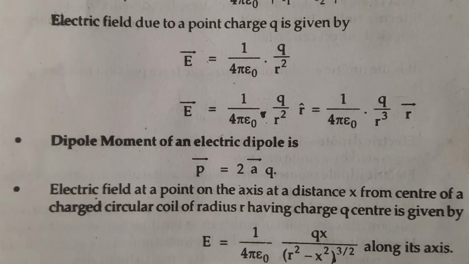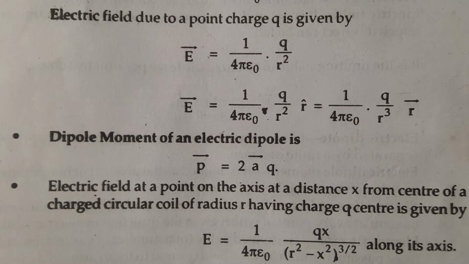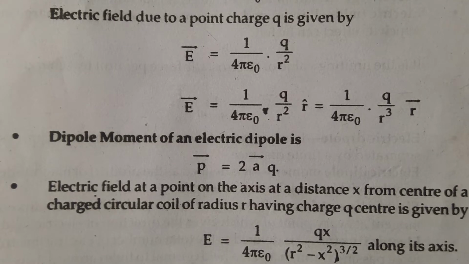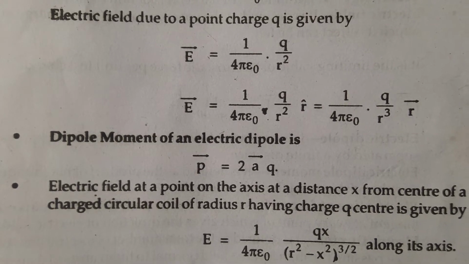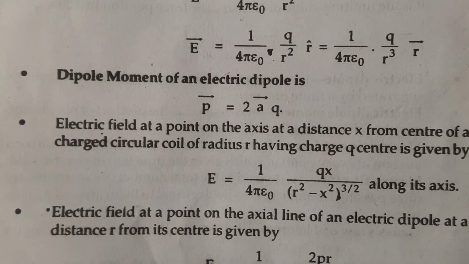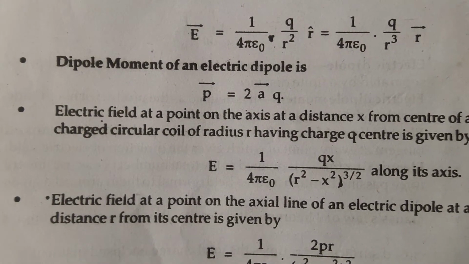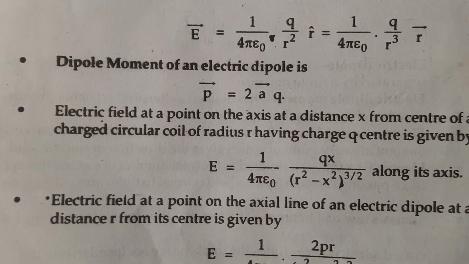Now we are moving to the electric field due to a point charge. As we know, electric field is force upon q naught. Force equals 1 upon 4 pi epsilon naught q1 q2 upon r square. Here q2 will be q naught and it gets cancelled, so we are left with 1 upon 4 pi epsilon naught q upon r square. It is also broken down into the vector form, which is just breaking r square into the magnitude and multiplying it by the direction.